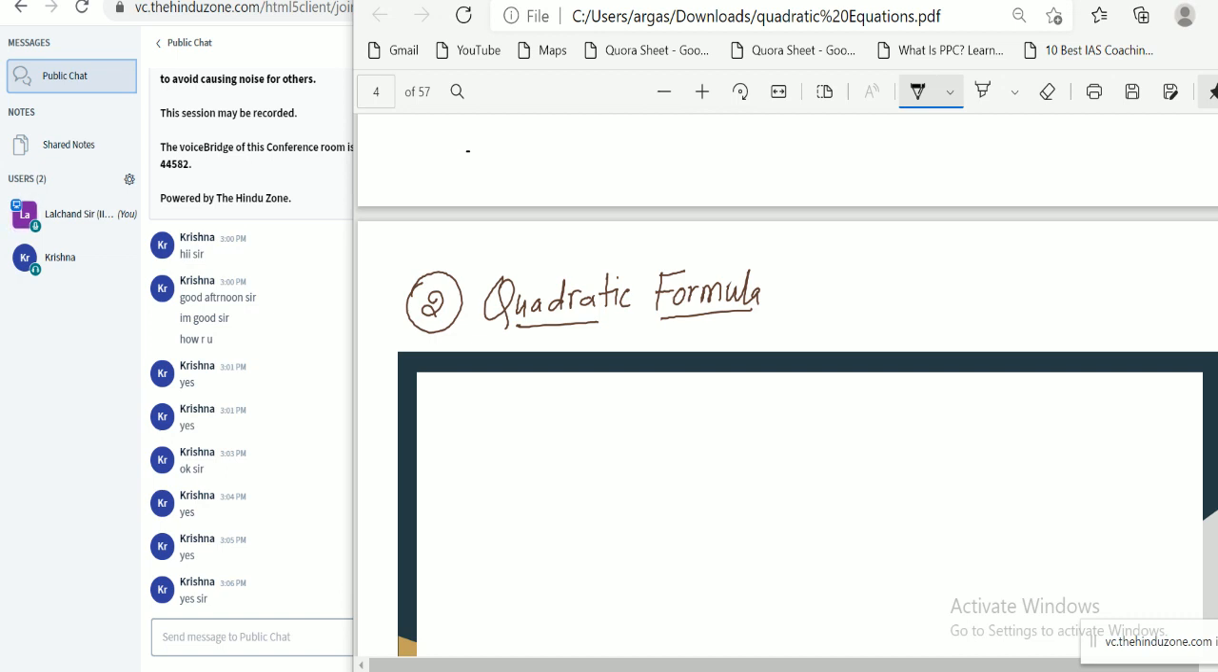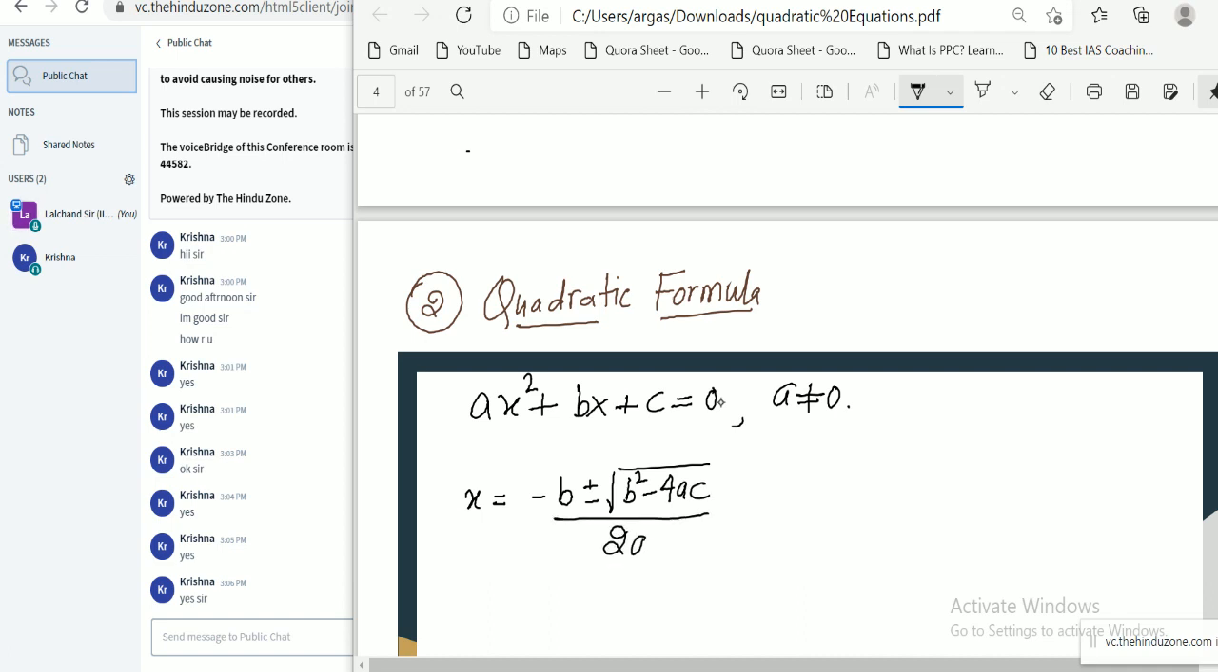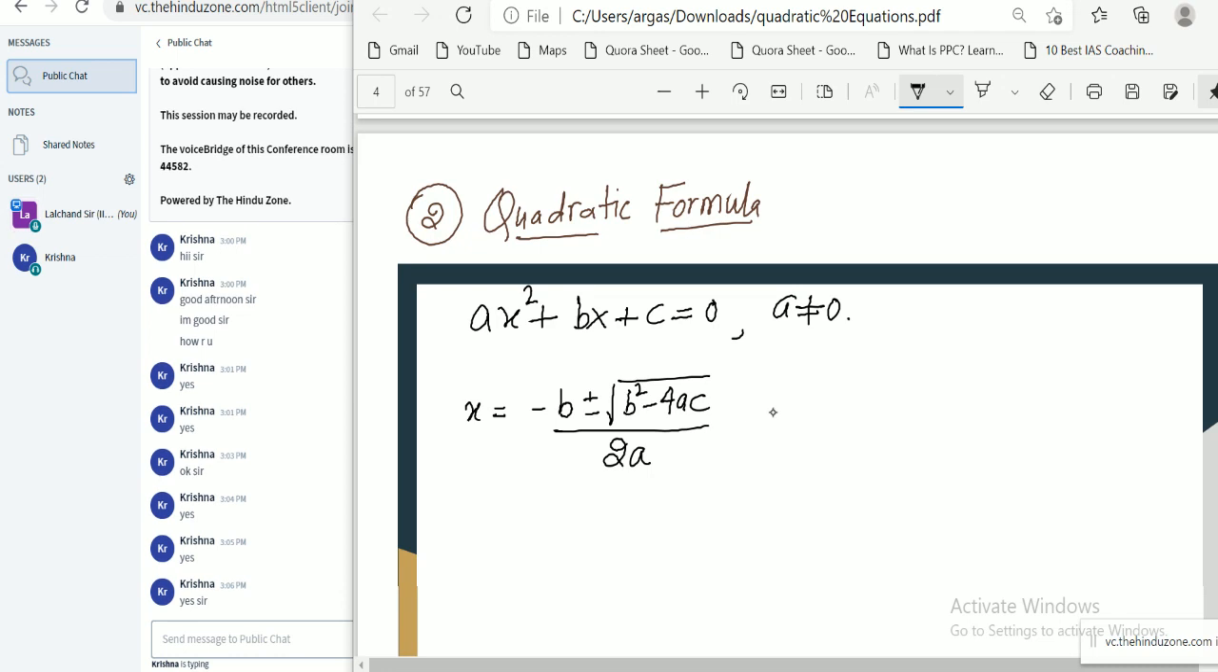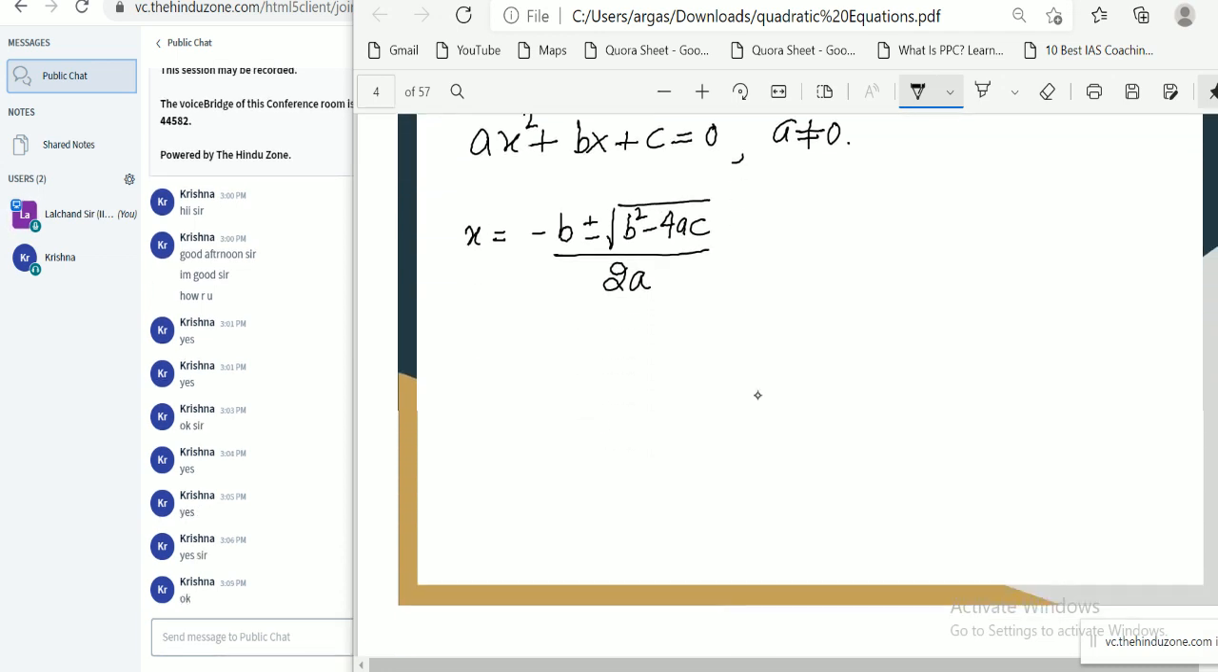The quadratic formula is, suppose we have the equation ax² + bx + c = 0, where a is not equal to 0. The value of x is equal to minus b plus or minus the square root of b² minus 4ac, divided by 2a. Okay, this is our quadratic formula. If I split this formula, we have two values of x.